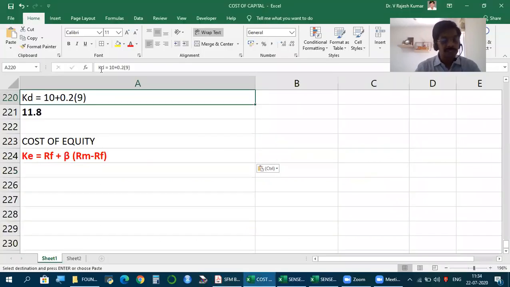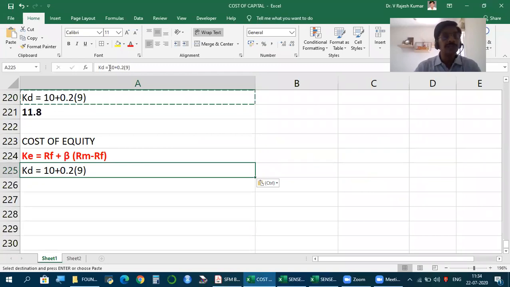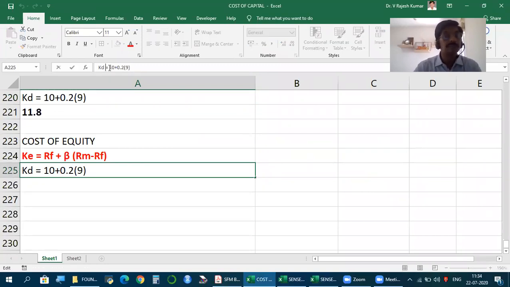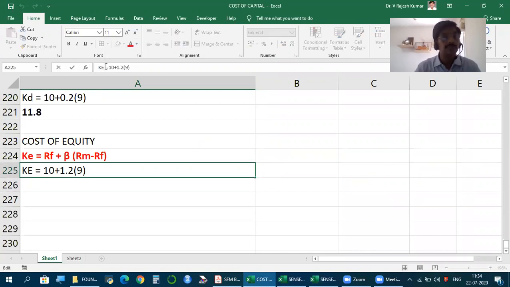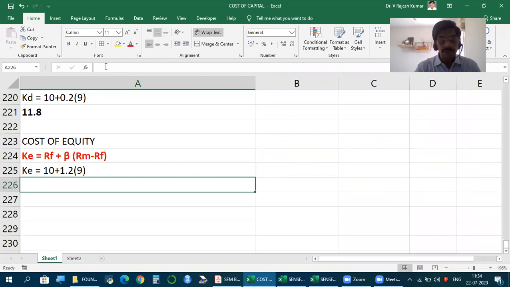So, same formula: 10 plus 1.2 into 9. Now this is the cost of equity. So for both we use CAPM.